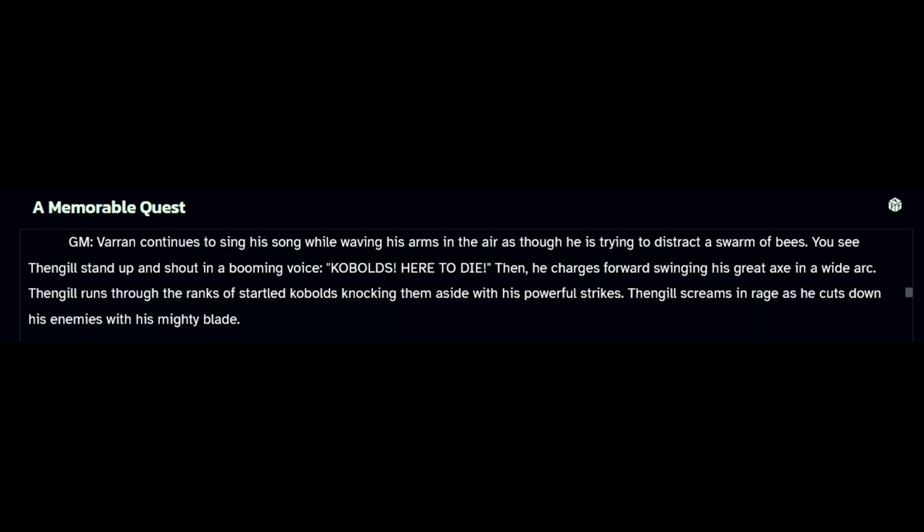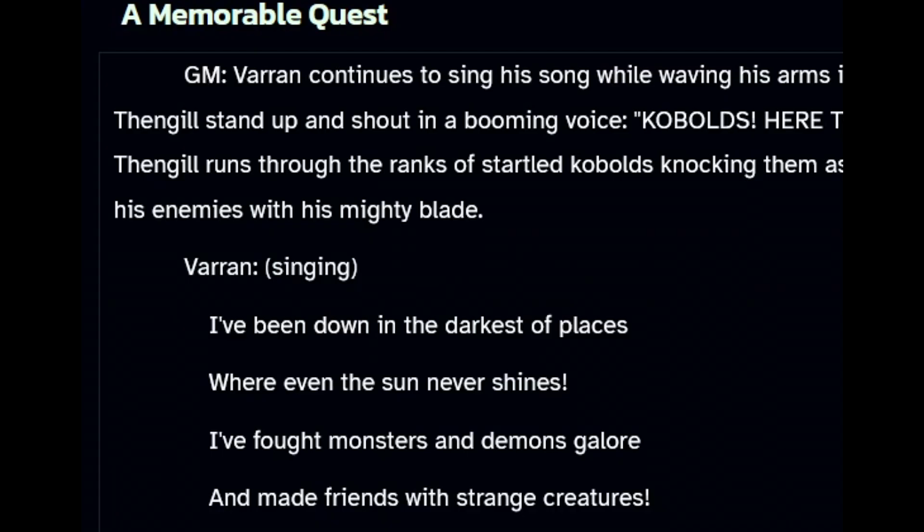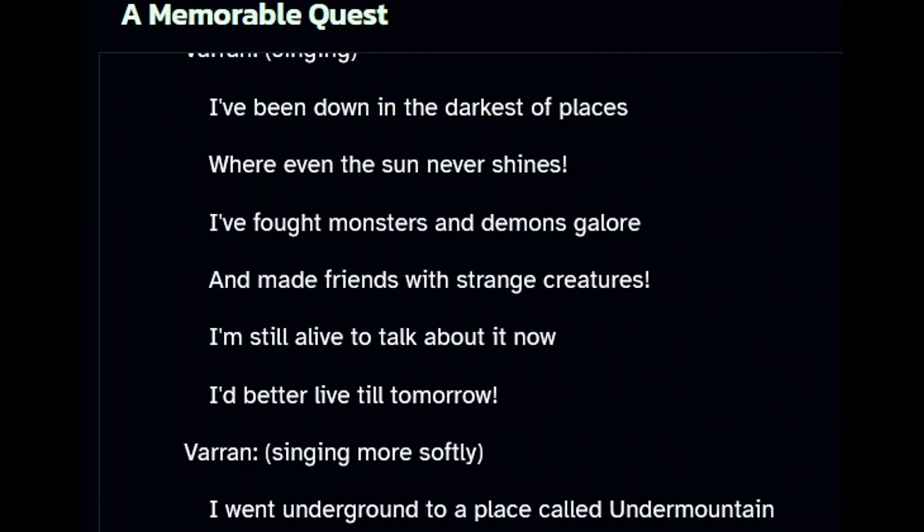Thingol runs through the ranks of startled kobolds, knocking them aside with his powerful strikes. Thingol screams in rage as he cuts down his enemies with his mighty blade, while Varen, his friend, continues to sing a beautiful ballad about being down in the darkest of places where even the sun never shines.